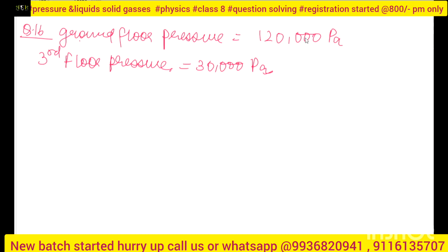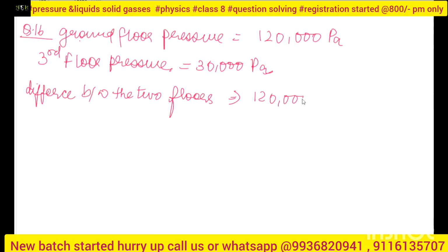So I can say the difference between the two floors will be 120,000 minus 30,000. Everything comes in Pascals. So my answer will be 90,000 Pascal.